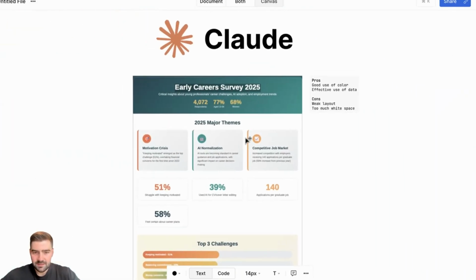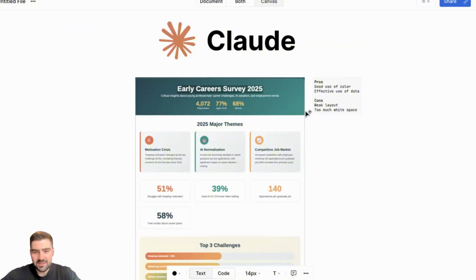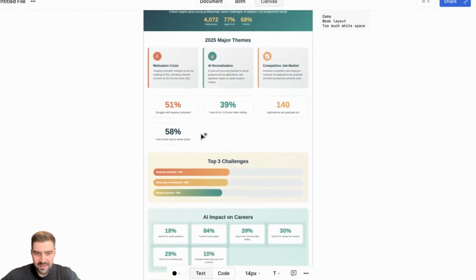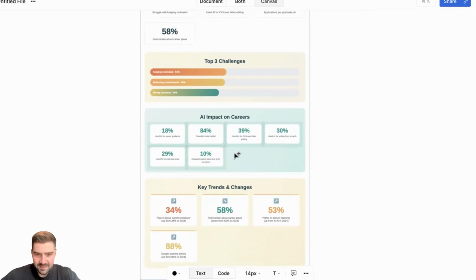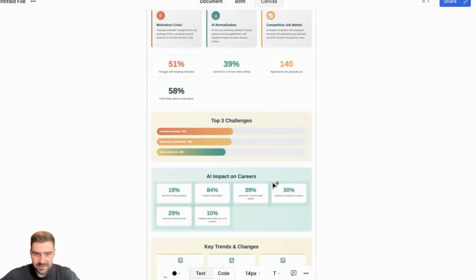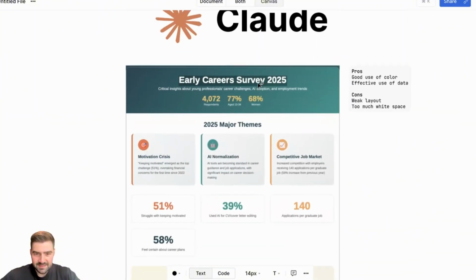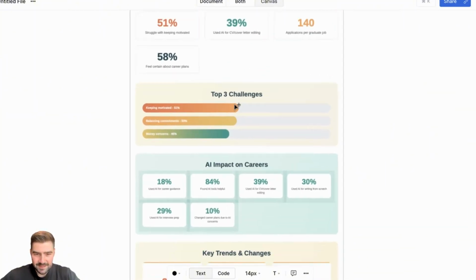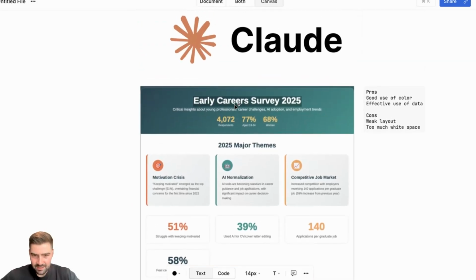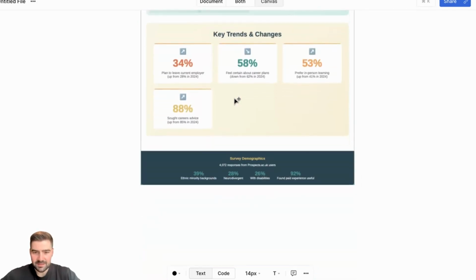Number 3, Claude. Good use of color, effective use of data. The only problem that I didn't like, it had a lot of white space here, here, here. So the layout could have been better, and it kind of looks a bit basic. It's used the data really well, but yeah, it's how you imagine a AI infographic to look. I reckon with a few more prompts, you could probably get it looking a bit better.